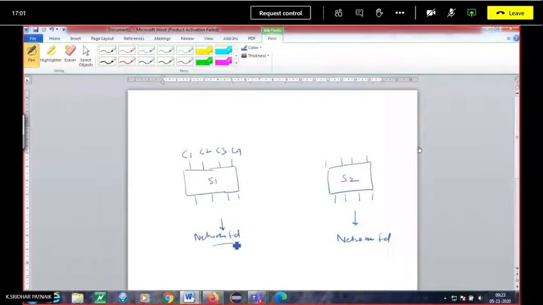For instance, I have a network ID of this form, 10.0.0, and here I have a network ID of 192.16.0.0. Every machine in your respective rooms may have an IP address of 10.0.0.1, 10.0.0.2 like this. And here C4, C5, 6, 7, 8, all these are computers.